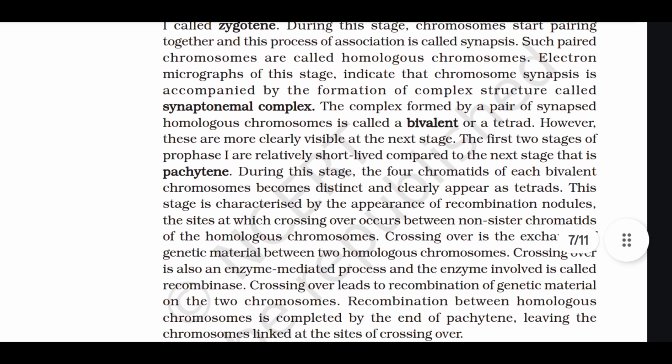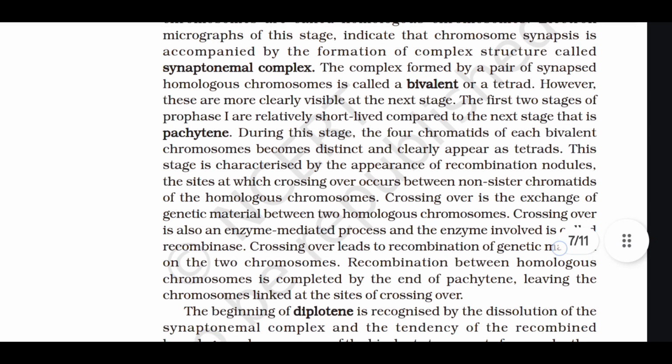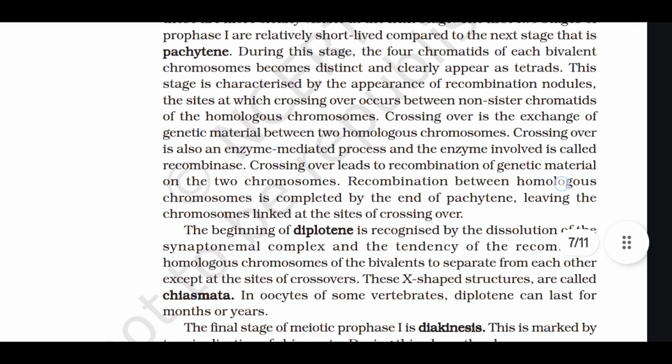The first 2 stages of prophase 1 are relatively short-lived compared to the next stage, that is pachytene. During this stage, the 4 chromatids of each bivalent chromosome become distinct and clearly appear as tetrads. This stage is characterized by the appearance of recombination nodules, the sites at which crossing over occurs between non-sister chromatids of the homologous chromosomes. Crossing over is the exchange of genetic material between 2 homologous chromosomes. Crossing over is also an enzyme-mediated process, and the enzyme involved is called recombinase. Crossing over leads to recombination of genetic material on the 2 chromosomes.